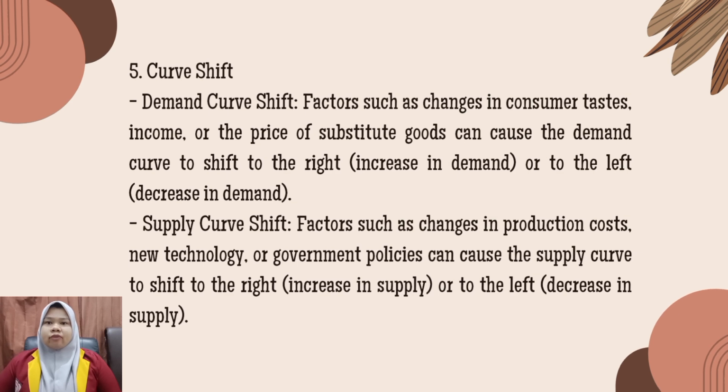5. Curve shift. Demand curve shift: factors such as changes in consumer tastes, income, or the price of substitute goods can cause the demand curve to shift to the right, an increase in demand, or to the left, a decrease in demand. Supply curve shift: factors such as changes in production costs, new technology, or government policies can cause the supply curve to shift to the right, an increase in supply, or to the left, a decrease in supply.